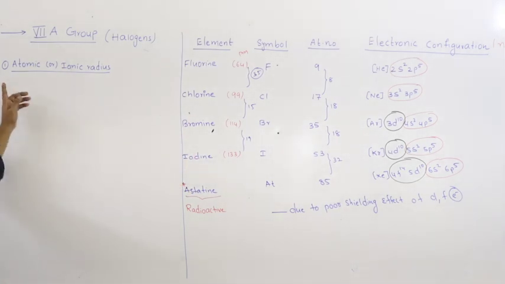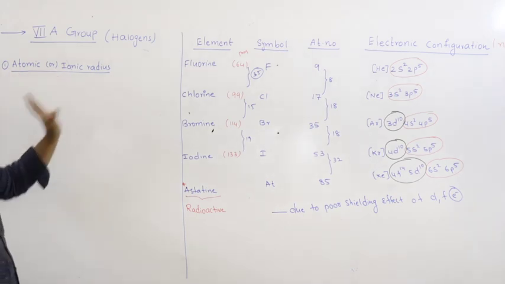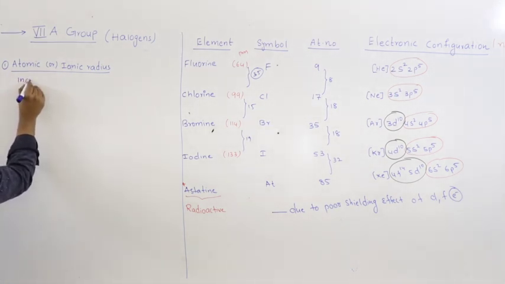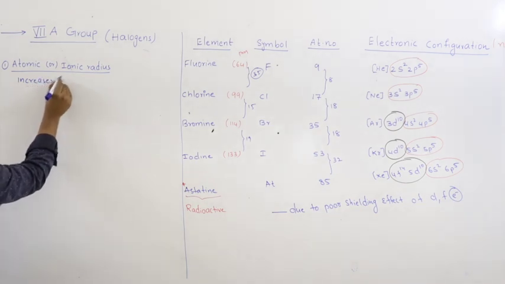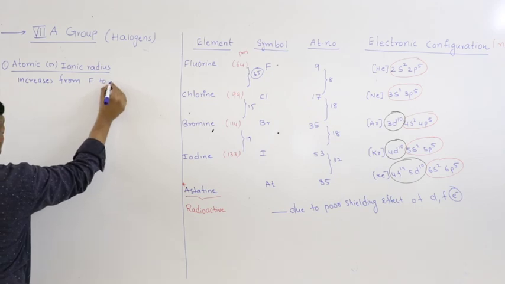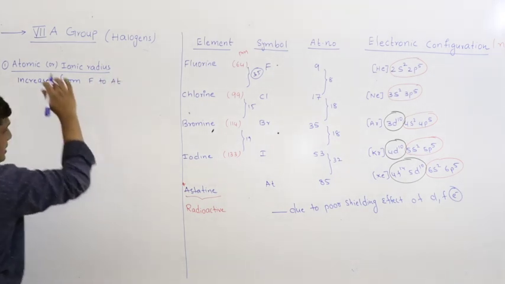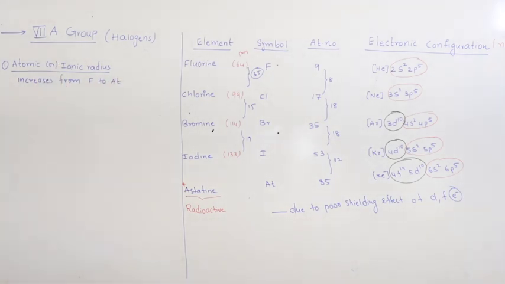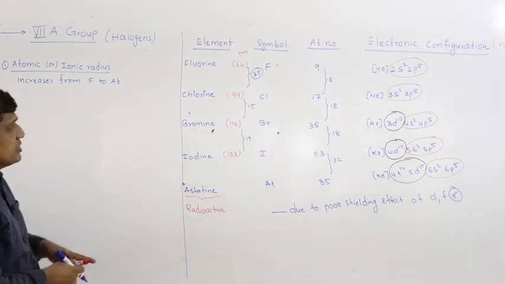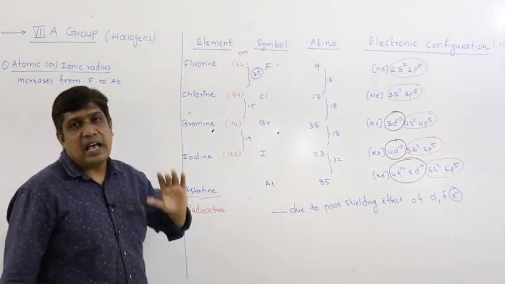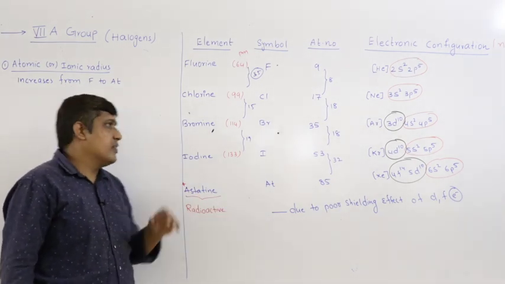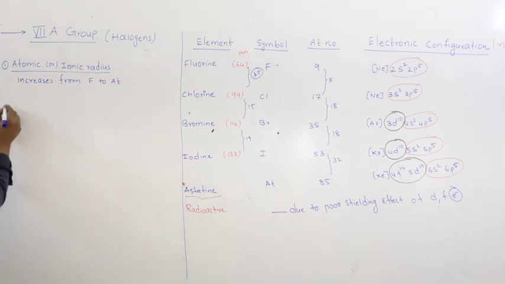So in general, down the group, atomic and ionic radii increase from fluorine to astatine due to addition of new energy levels, but the size difference is not as much as expected due to poor shielding effect of d and f electrons.